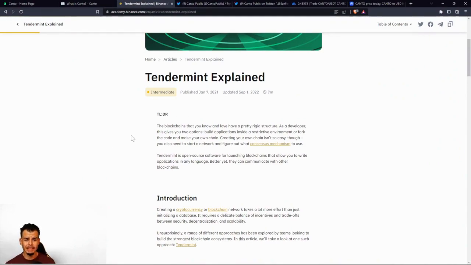So the blockchain that you know and love has a pretty rigid structure. As a developer, this gives you two options: build applications inside a restrictive environment, or fork the code and make your own chain. Creating your own chain isn't easy, though. You also need to start a network and figure out what consensus mechanism to use. Tendermint is open source software for launching blockchains that allows you to write applications in any language, like Solidity, Java, those types of languages. But better yet, they can communicate with other blockchains, making it interoperable. That's something that we want and something that we need for this crypto space to continue to grow.